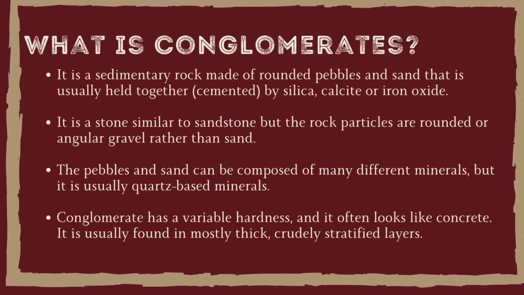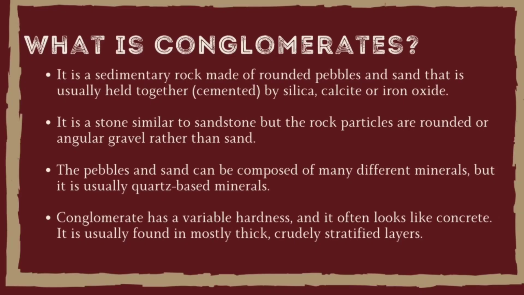Conglomerate is a sedimentary rock made of rounded pebbles and sand that is usually held together by silica, calcite, or iron oxide. It is a stone similar to sandstone, but the rock particles are rounded or angular gravel rather than sand. Conglomerate is a coarse-grained rock that is often formed in river beds. The pebbles and sand can be composed of many different minerals, but it is usually quartz-based minerals. Conglomerate has a variable hardness, and it often looks like concrete. It is usually found in mostly thick, crudely stratified layers.